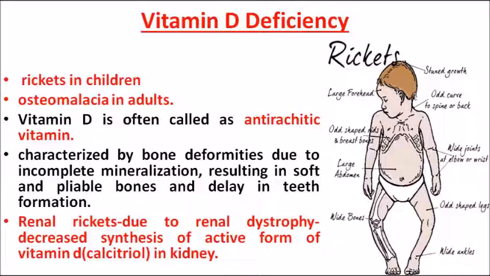When there is renal dystrophy, any problem with the kidney, there will be decreased synthesis of the active form of vitamin D. The vitamin D which is absorbed in the intestine is converted into the active form in the kidney. So when there is a problem with the kidney, when there is renal dystrophy, there will be no synthesis of the active form of vitamin D, that is calcitriol, and this results in renal rickets. Okay, I hope it's clear.